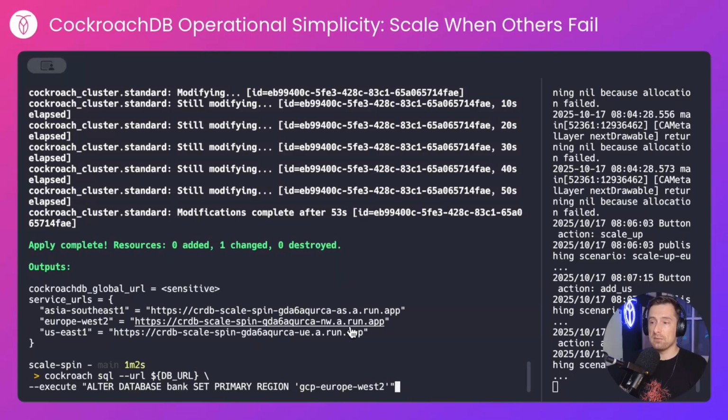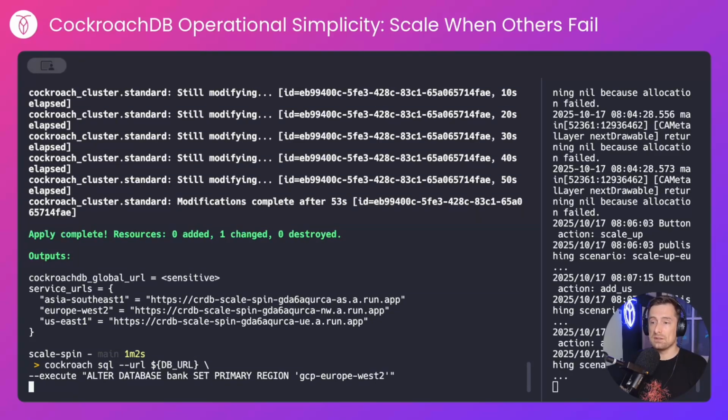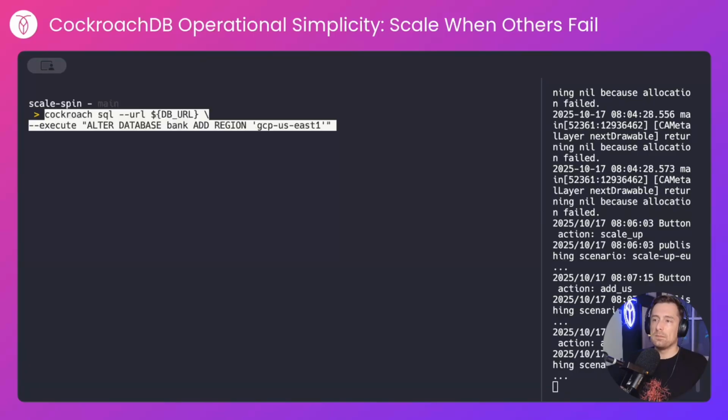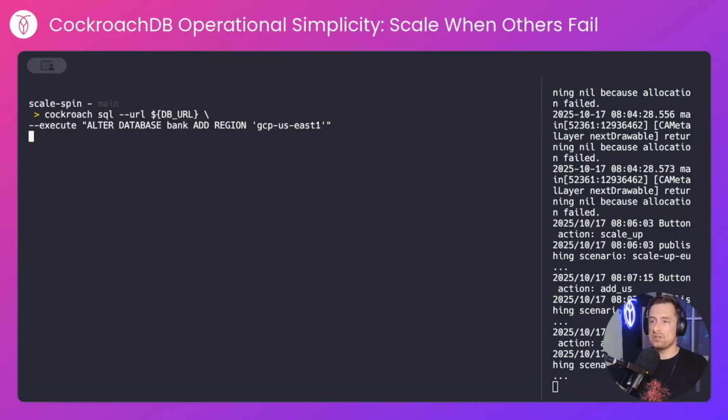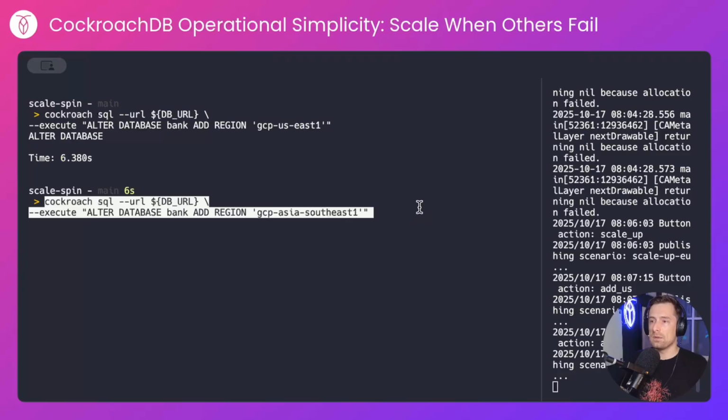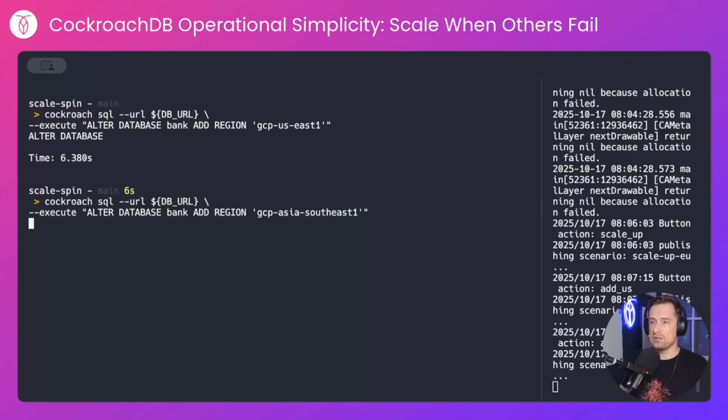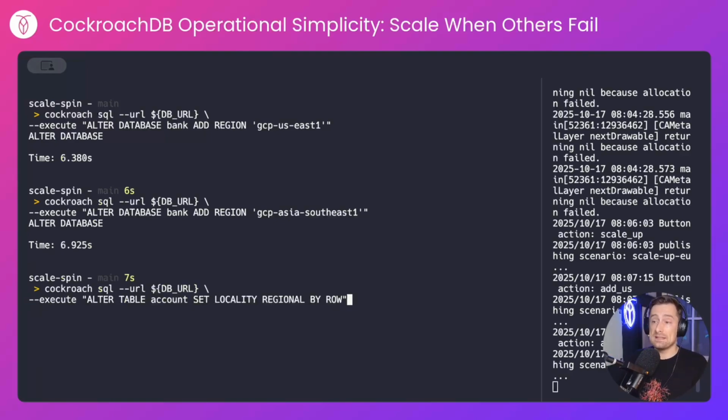I'll make sure that the primary region is set to Europe West 2. And this is for the bank database, not the default DB database. I'll make it aware of the US East 1 region. I'll also make it aware of the Asia Southeast 1 region. And note that all of these changes are happening online. There's no downtime involved. Each client will still be running. I'll update the table's locality to regional by row so that we can place leaseholders closer to the users who are actually making those requests.